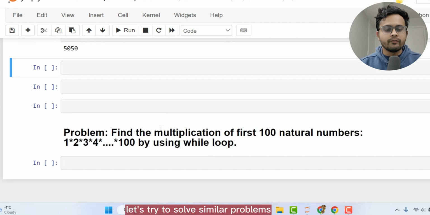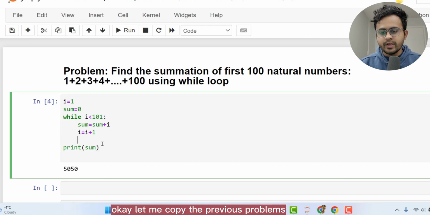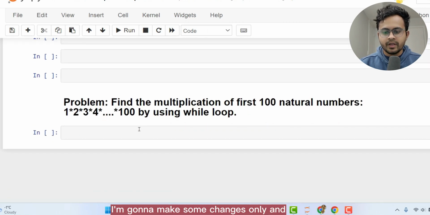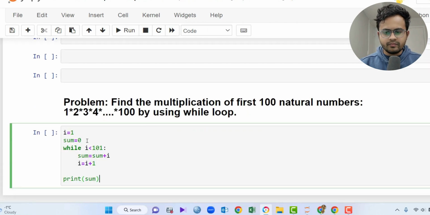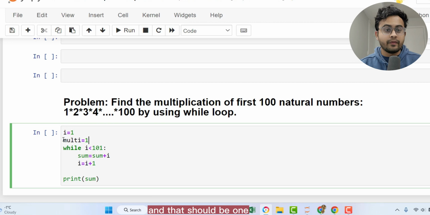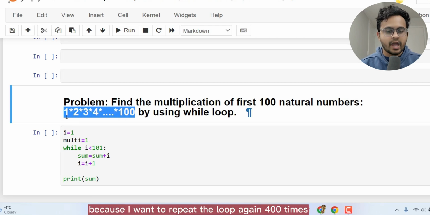Let's try to solve similar problems which is about multiplications. Okay, let me copy the previous problems. What I'm gonna do is make some changes only. And here for the multiplication, as you know, we should assign an initial variable, and that should be 1. So multi is equal to 1, our initial variable value. And the condition is similar because I want to repeat the loop for 100 times.